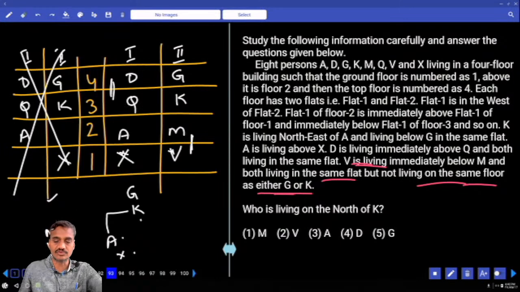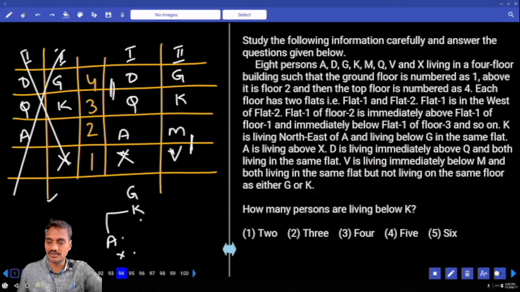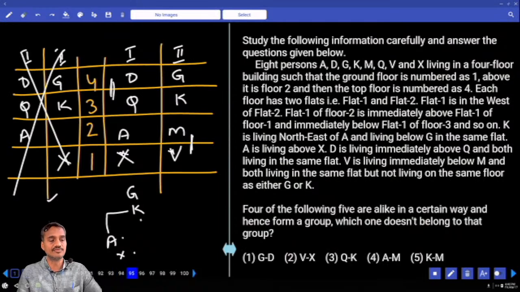Then who is living to the north of K? Who is to the north of K, tell me. G. G, that is choice 5, question number 93. How many persons are living below K? Below K, how many people are there? 4 people. 4, that is choice 3, question number 94. 94, it is choice 3.